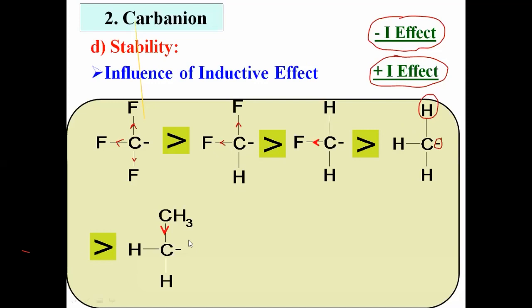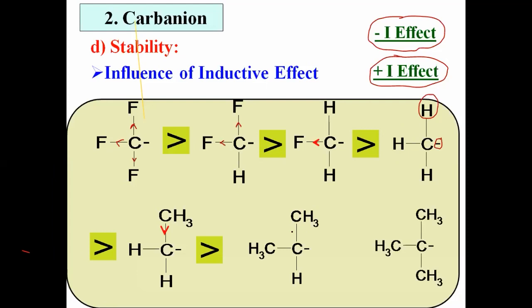Okay, this is the next example. Let us see one more example. Here there are again two methyl groups, means there is a more plus I effect. Therefore this secondary carbanion is again less stable. While suppose the tertiary carbanion, it has three methyl groups, means again there is a more plus I effect, electron donating inductive effect. Therefore its stability decreases, and hence the tertiary carbanion is less stable.